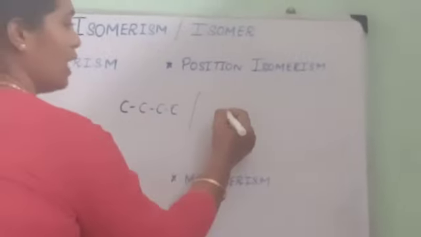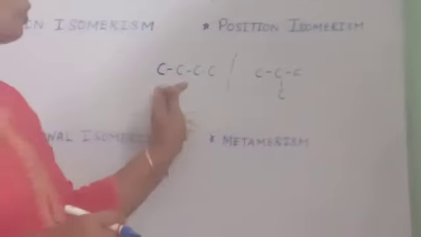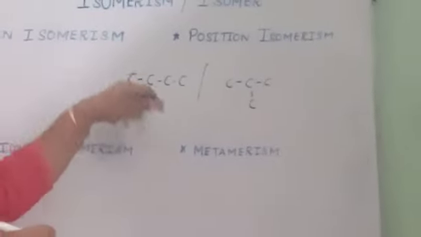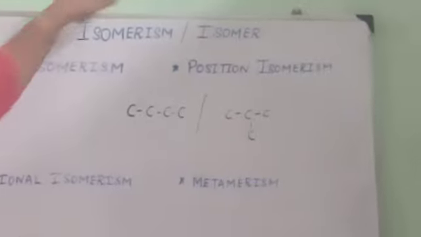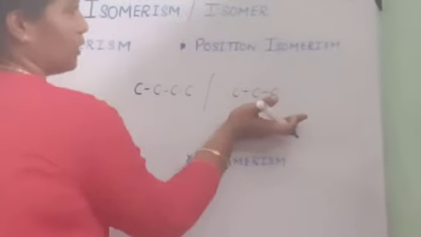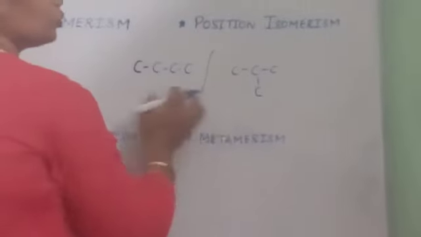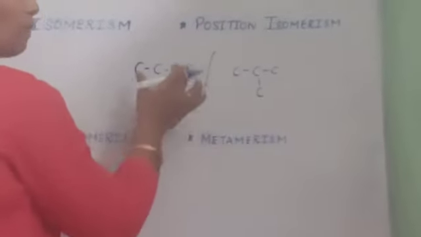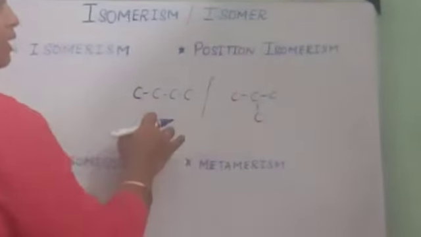This is 4 carbon, and here we can see this is 3 carbon. There is a difference, and the same difference is what we have to relate it with. Isomerism is a phenomenon in which compounds having the same molecular formula but different structural arrangement. The compound which exhibits isomerism is called isomers. The phenomenon is called isomerism.